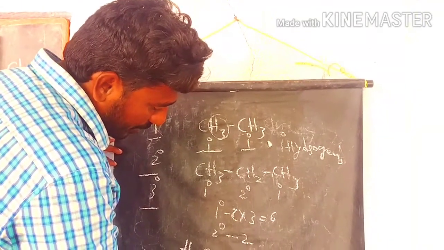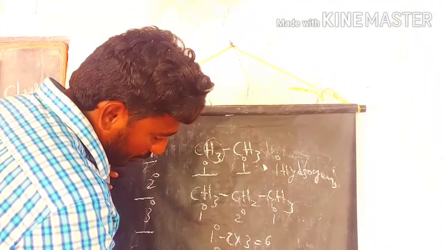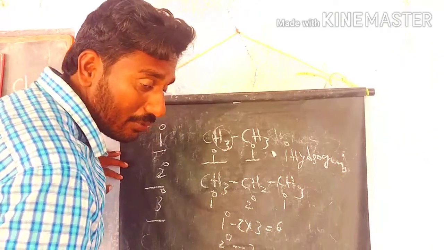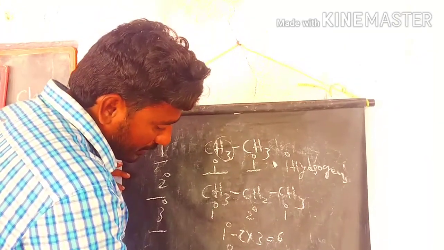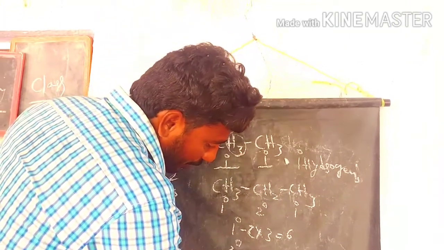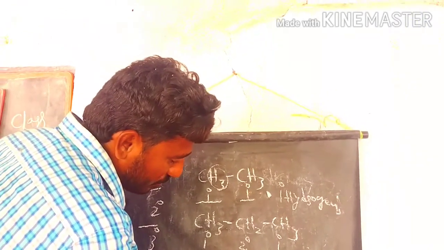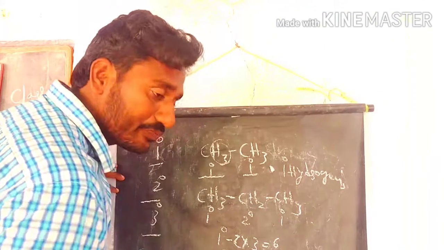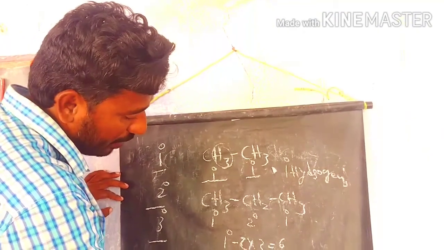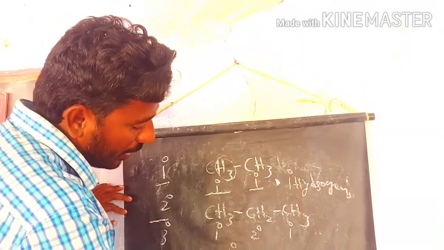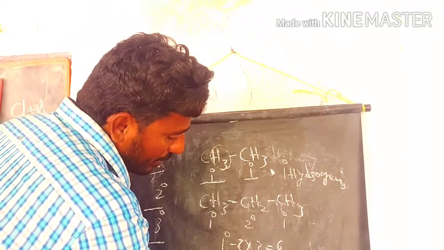This carbon is directly attached to only one carbon, so we call it a primary carbon. Here this carbon is also primary, and this one also primary. The center carbon is attached with 3 carbons, so we call it a tertiary carbon.